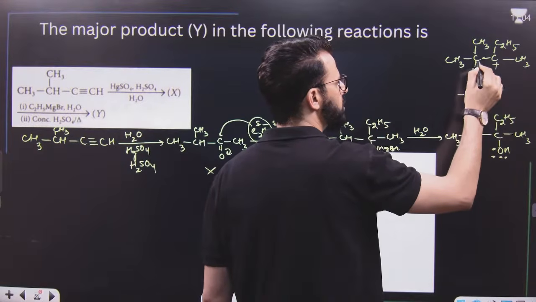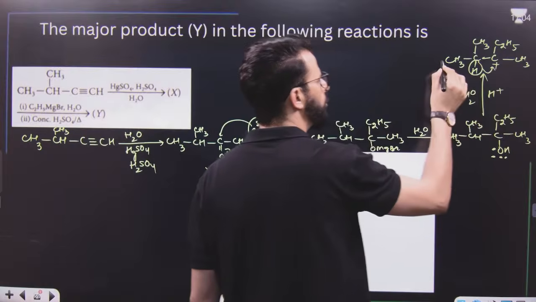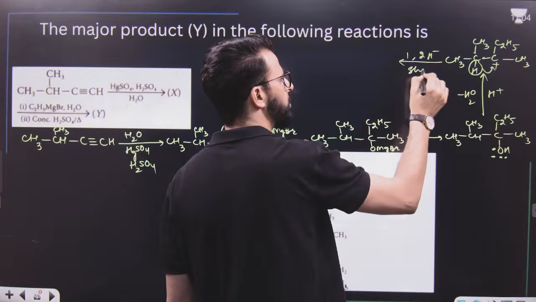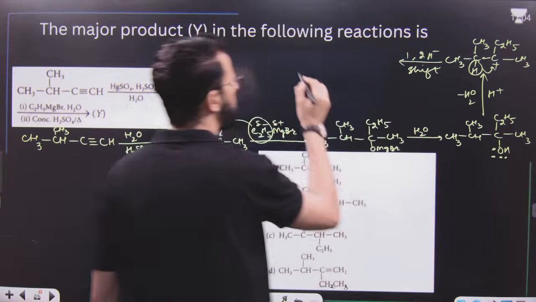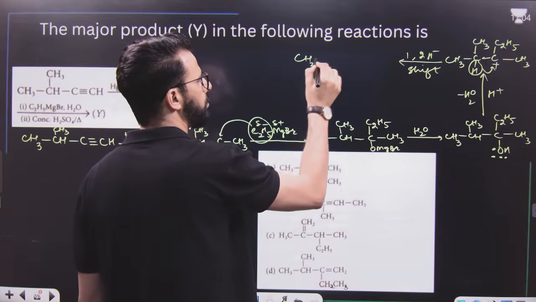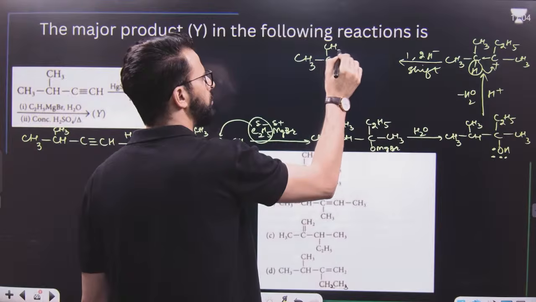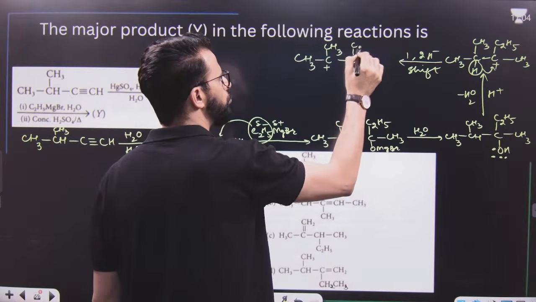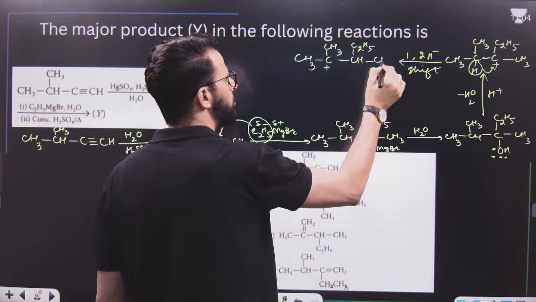Finally, this carbocation undergoes a 1,2 hydride shift, a 1,2 H minus shift takes place, and it results in the formation of CH3, C, CH3 with a positive charge. This becomes CH, this becomes C2H5, and this is CH3.